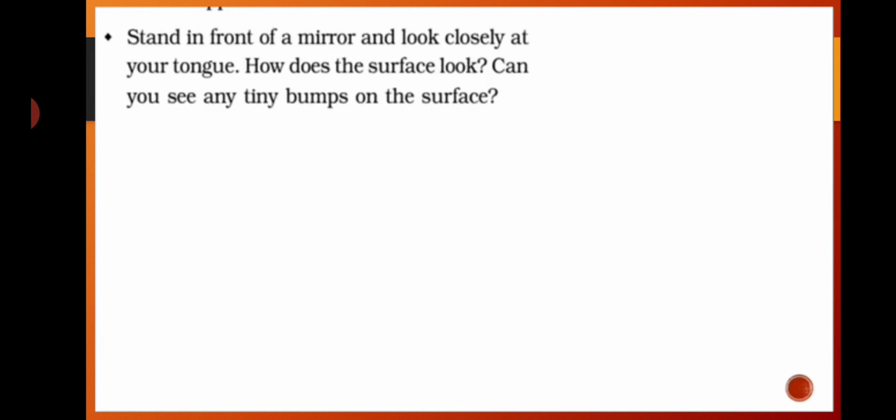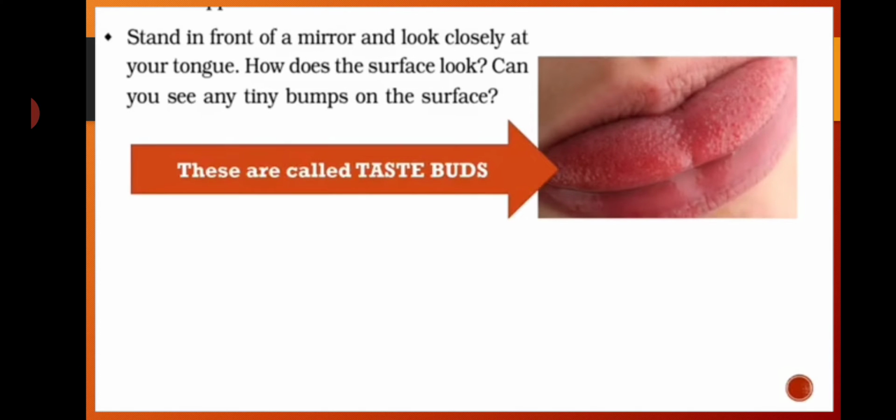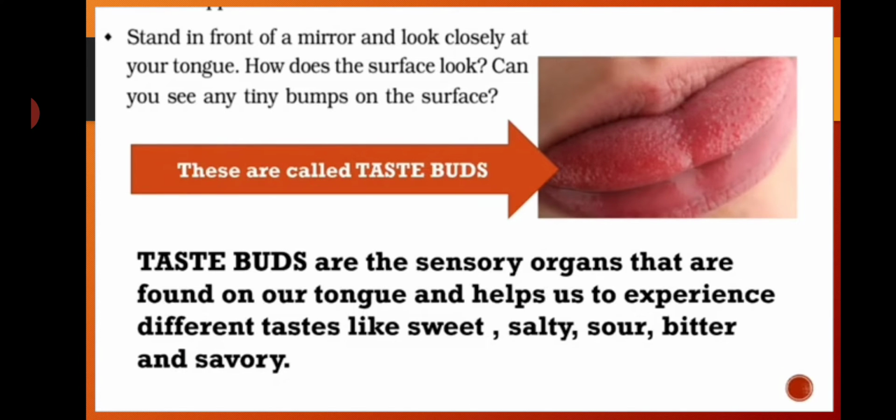Stand in front of a mirror and look carefully at your tongue. How does the surface look? Can you see any tiny bumps on the surface? Just like this photo, there will be small tiny bumps on your tongue. These are called taste buds. Taste buds are responsible for the sweet, salty, bitter and sour taste that we feel. Taste buds are the sensory organs that are found on our tongue, and they help us to experience different tastes like sweet, salty, sour.